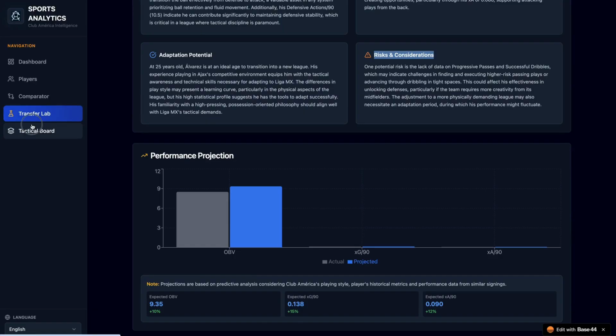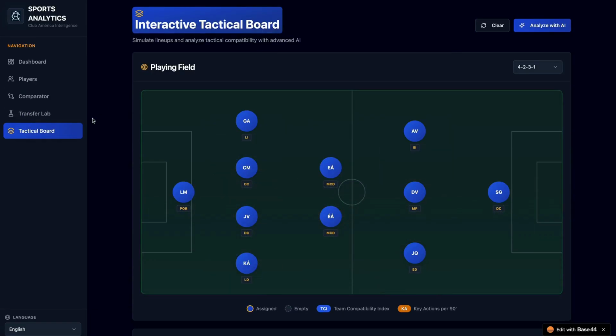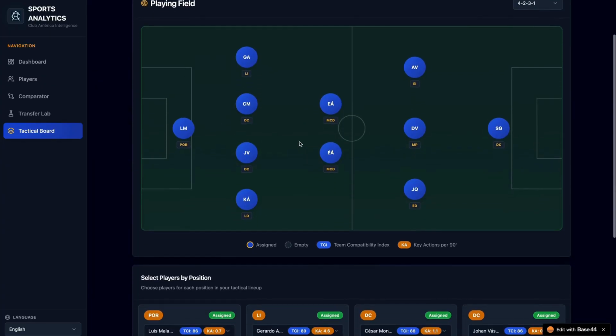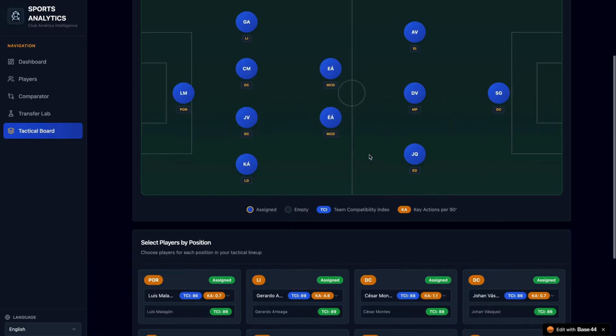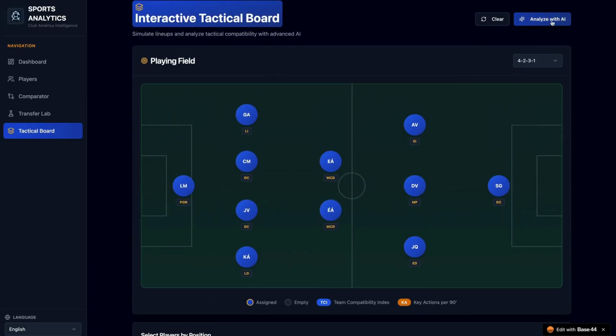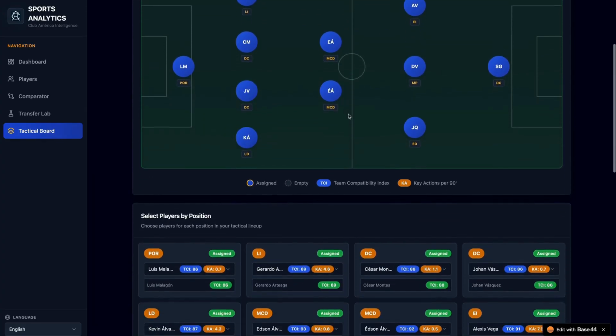And finally, we have an interactive tactical board that lets us simulate real formations and visualize team synergy. We can change the alignment, but each position is color based, and we can here easily change to our player acquisition, to see how it actually fits to the current team. Here we have an alignment. We also are going to analyze it with AI so we can identify how it works.